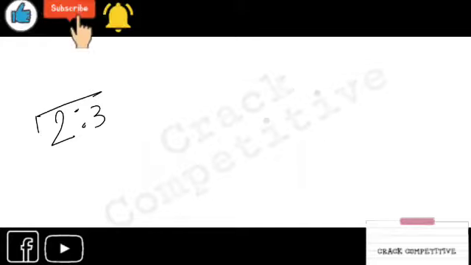Firstly, you have to know how to simplify any ratio figure, like 5 is to 4, right? How will you simplify that? Suppose we take the figure 2 is to 3. What does this mean? This means the total part is 5. How do you calculate that? It's 2 plus 3.